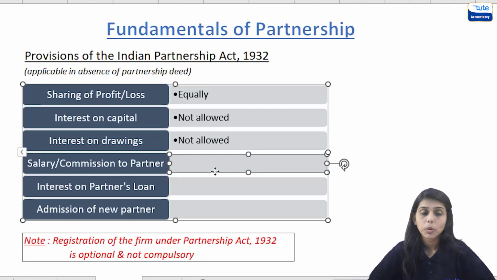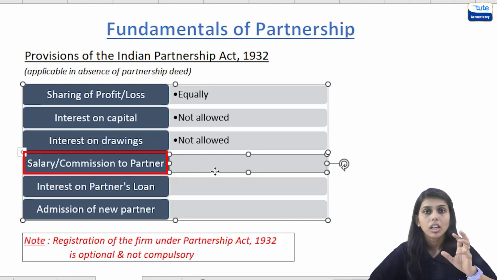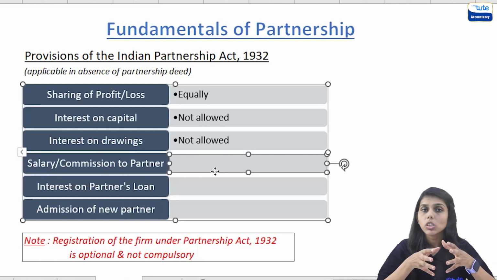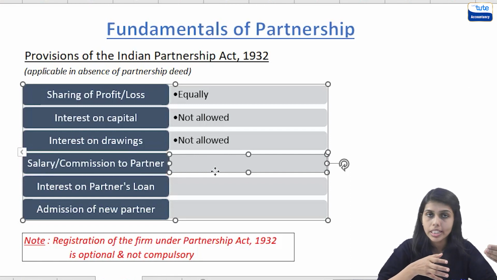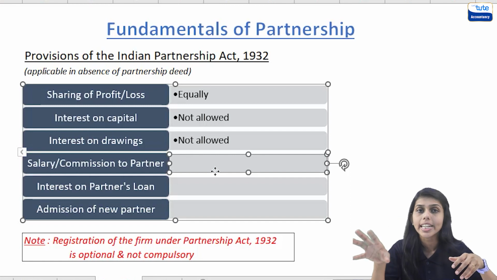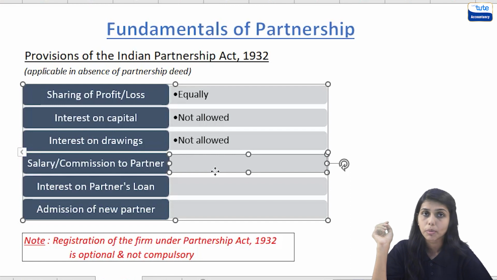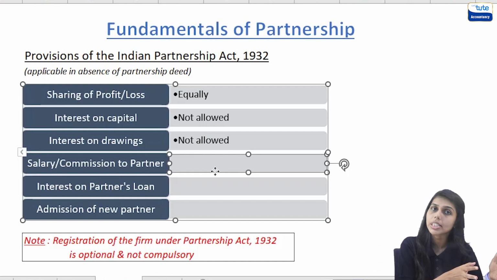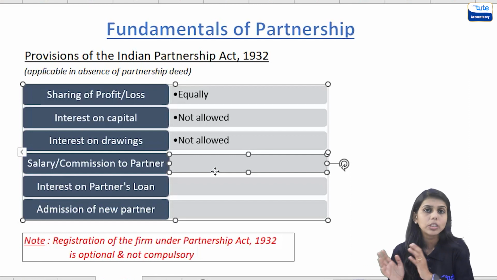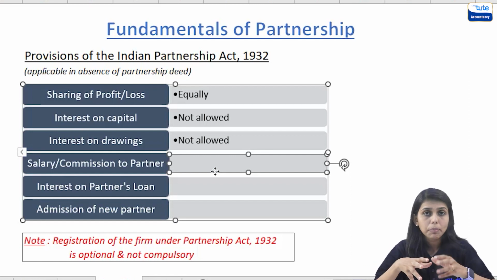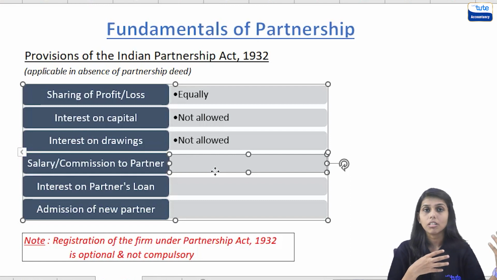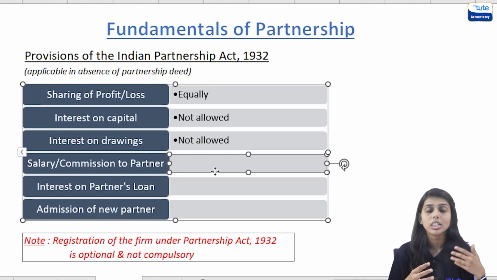Now moving further, next point is about salary and commission to partner. Suppose, again the same example, where A and B are actively involved in day-to-day business operations and C is not an active partner. In this case, A and B can ask for an extra salary over and above the profit share because they both are managing the business and C is not involved in day-to-day operations. Also, it can happen that A is involved in getting new admissions of students. He is more involved in marketing activities. So, A can ask for a commission on the number of students and the fees received from them.